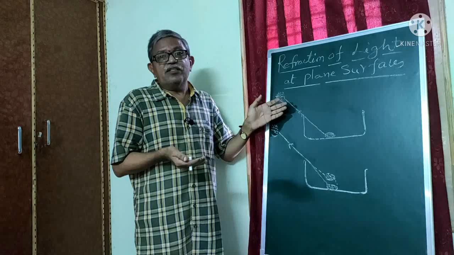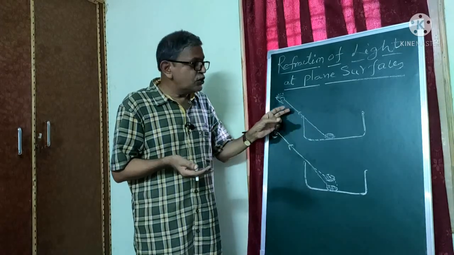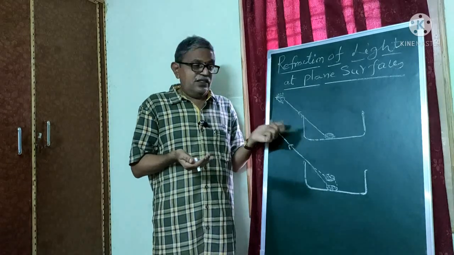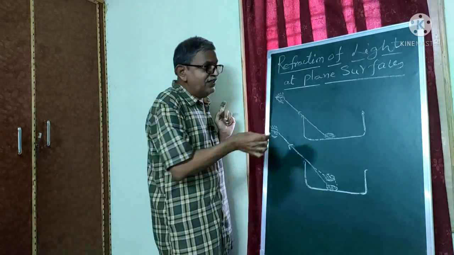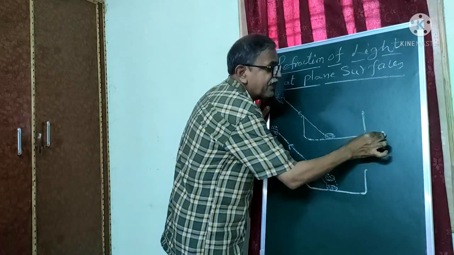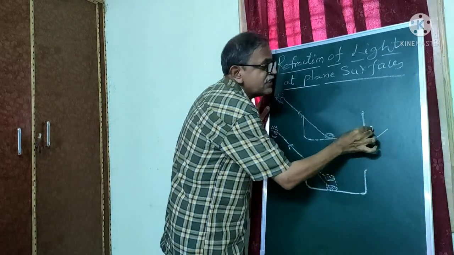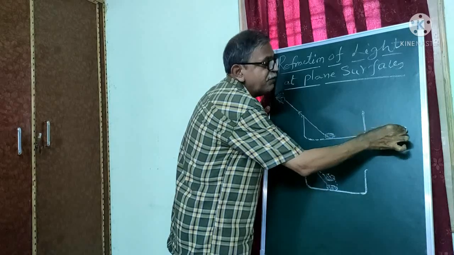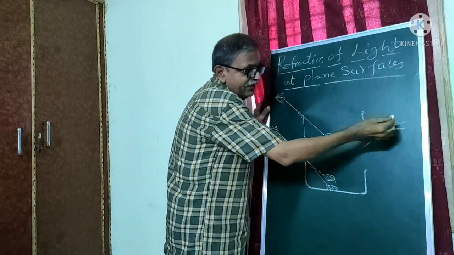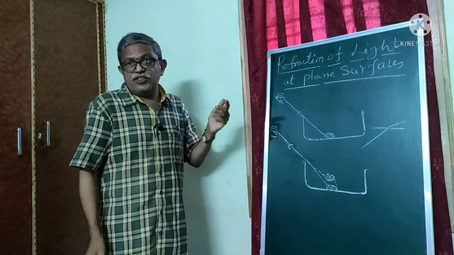That's why the bending appears. This total concept is known as refraction of light. Whenever the light is passing in this way, so this is the interface of the medium, at the interface of the medium it can bend. That means the light undergoes refraction.